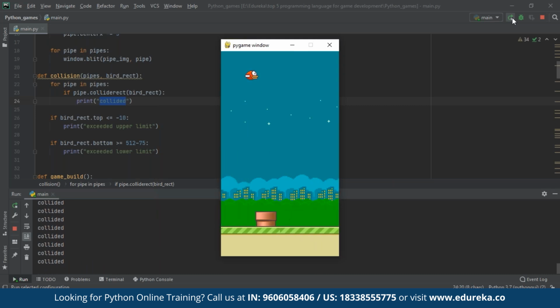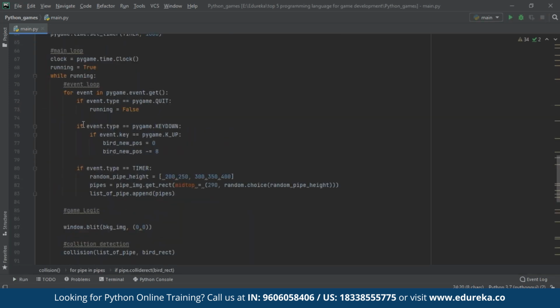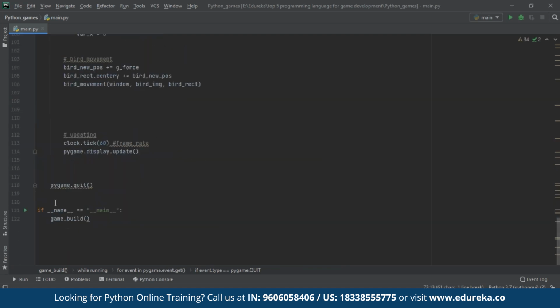Now you might be wondering how I am giving input over here. Well, for this, I'm going to make use of the event loop, which you can see over here. So what happens here is every time I press a key down, it is asking which key is being pressed down. That is nothing but the up key. So every time I press the up key, the position of the bird is being reinitialized. Similarly, if I press the quit button, running becomes false. In order to terminate our application, make sure you use pygame.quit.